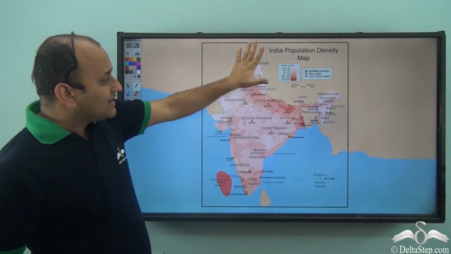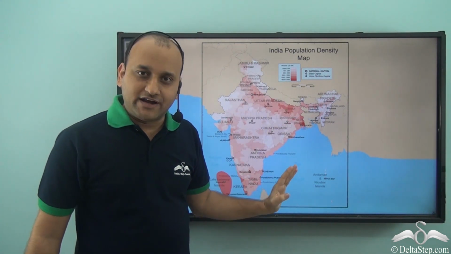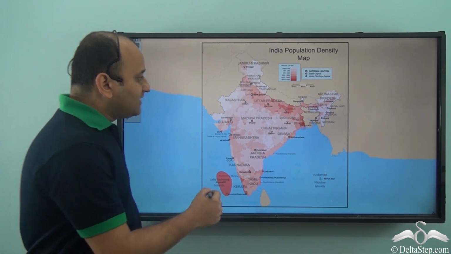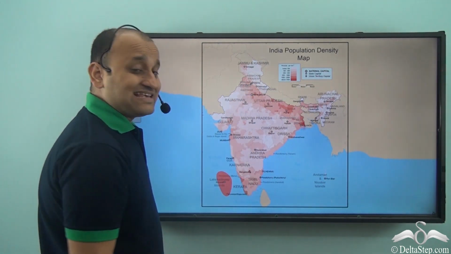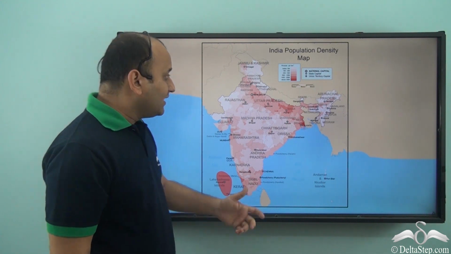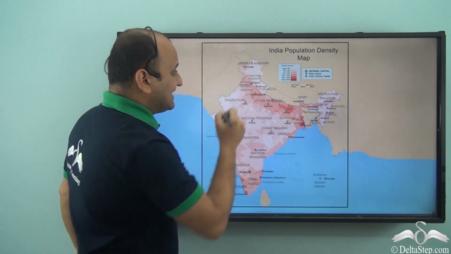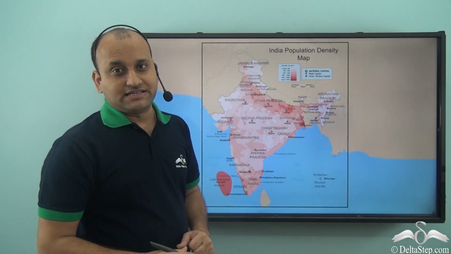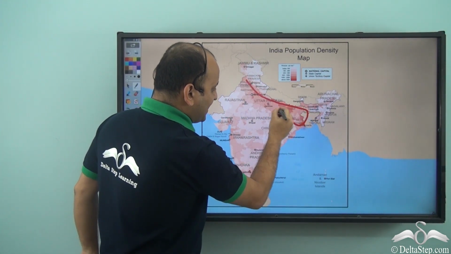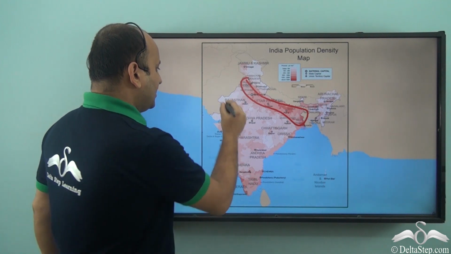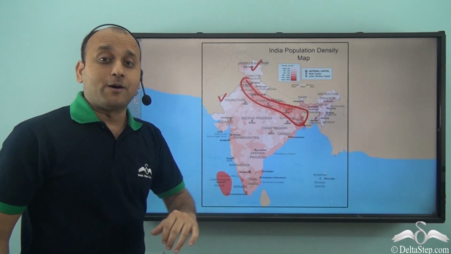In fact, if you look at this map, which is basically a population density map of India, you will see that all these places which have a darker shade have high population density, while places with lighter shades like this and this have low population density. So you can see that this entire region has very high population density, while if you see this region or this region, these places have low population density.